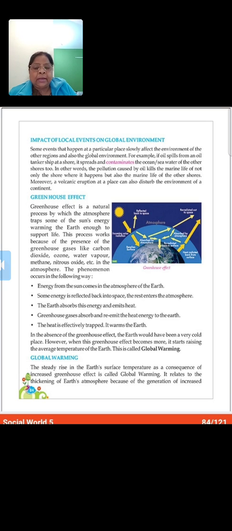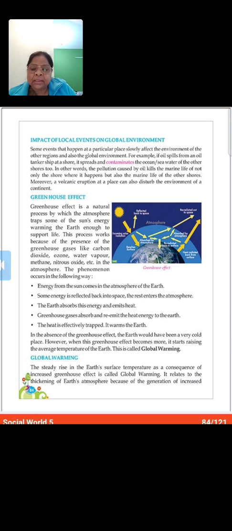This thickening can gradually make the earth hotter and hotter. Due to environmental pollution, the content of carbon dioxide in the atmosphere is increasing rapidly. It has made the average temperature 0.74 degrees Celsius higher than what it was 150 years ago.